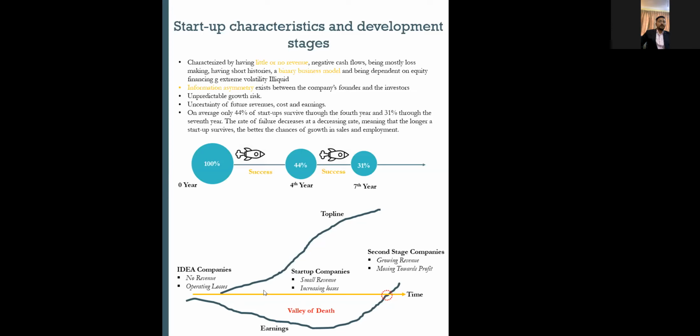So once you mature, once you go from idea to a startup company with small traction in the market and some sort of revenue, right? In that stage, you will still be in the loss stage, but you will try to recover from this phase to a profitability phase, right? Once the startup company succeeds, from the 7th year onwards, you will have a second stage, which is more like a growing company, right? It will move forward and have a profitability margin going forward. So that's a normal industry parallel, right? It's not that I'm just trying to validate these assumptions, it's scientific measures, and it's research based, for normal startup companies.